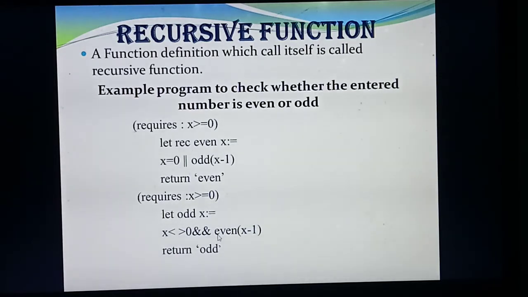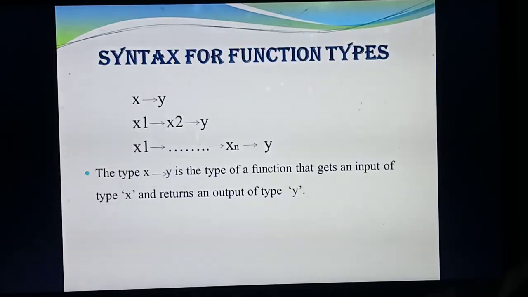So what's the example program? Program to check whether a given number is odd or even. Okay. So what's the program? Here they have given two conditions, pre-condition and post-condition. What's the pre-condition? Recurse. Inside that I am giving the function definition, that is let REC even of x equal to. Have you understood this program? Okay. Next one is syntax for function types.